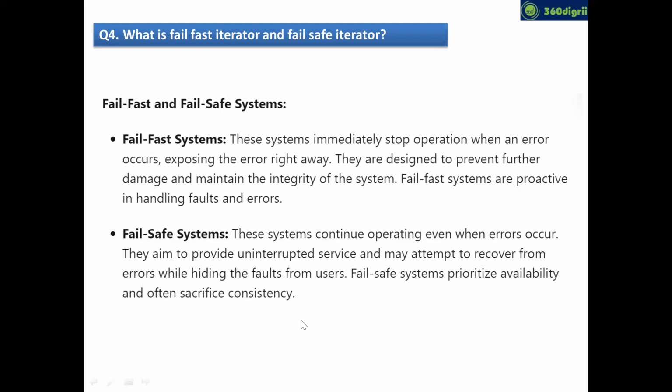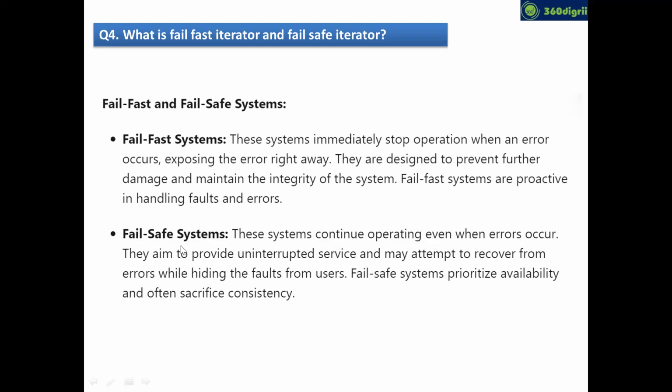So we have two types of iterators: fail fast and fail safe iterators. If you see the fail fast system definition, these systems immediately stop operation when an error occurs. Generally, fail fast means the system immediately stops the current operation when an error occurs.